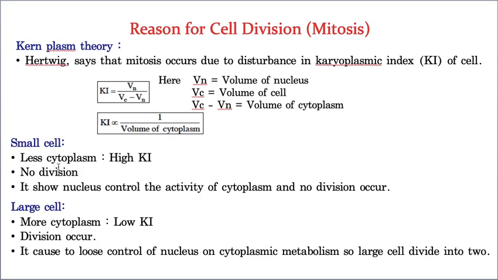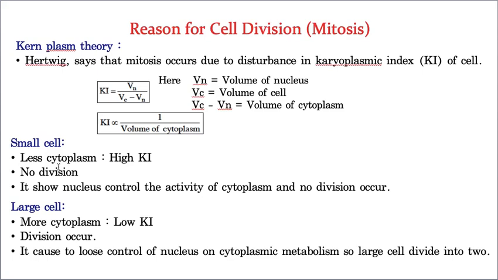In small cells, nucleoplasm is more and cytoplasm is less. So such a big portion of karyoplasm, that means nucleoplasm, is able to control the metabolic activities of the cytoplasm of the cell, so that the cell can be stable, and there is no need of division.